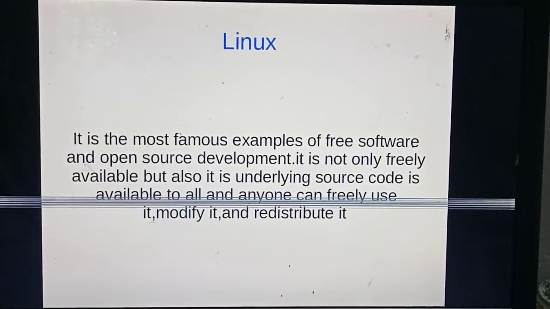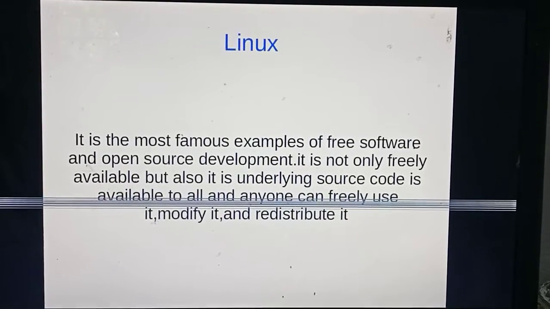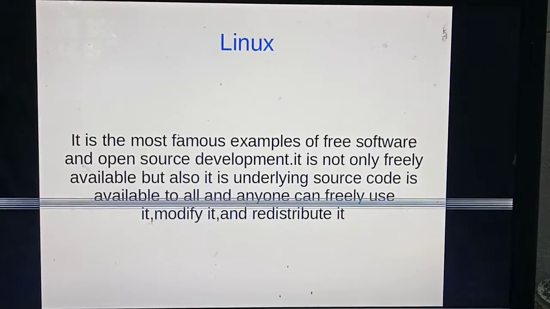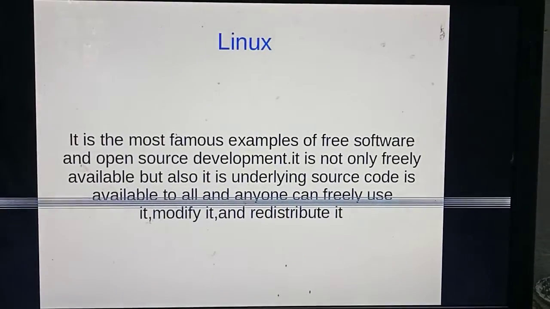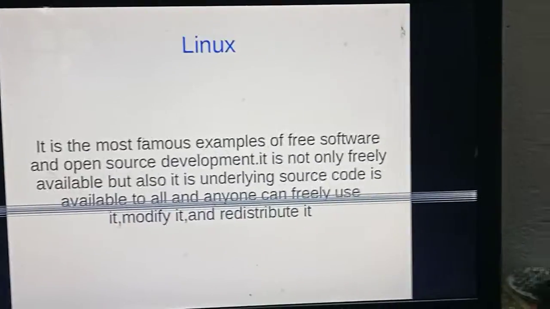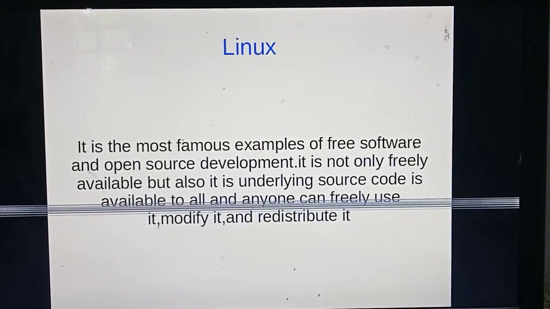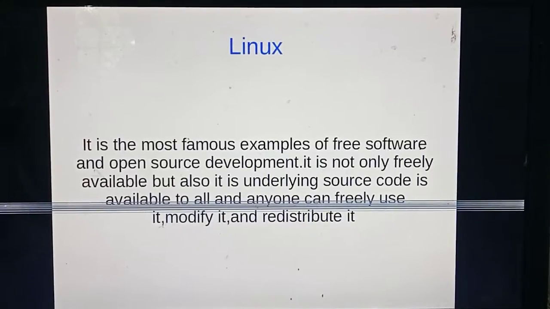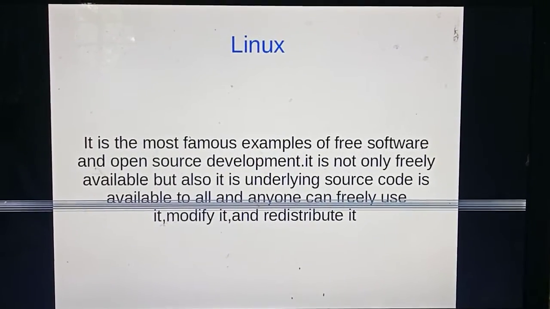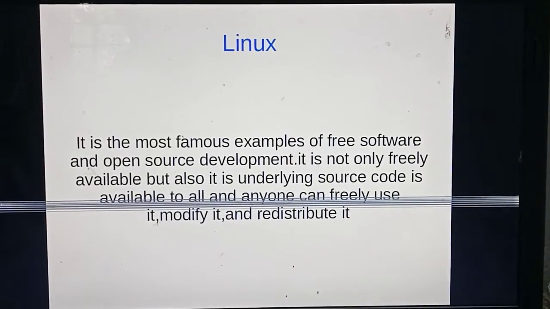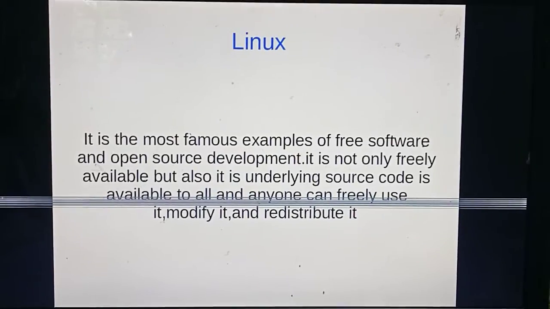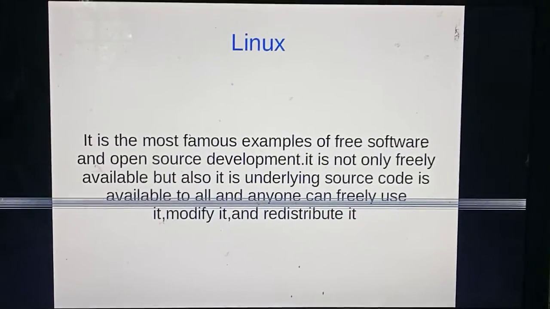It is not only freely available, but its underlying source code is available to all, and everyone can freely use it, modify it, and redistribute it. That is, you can download the Linux operating system, and if you want, you can also download the code of that operating system. Then you can rearrange the code, make modifications to it, and redistribute it.